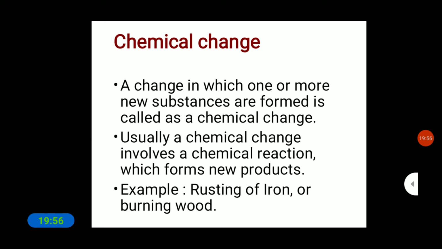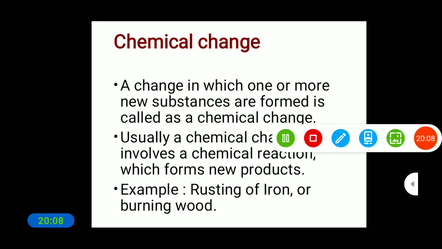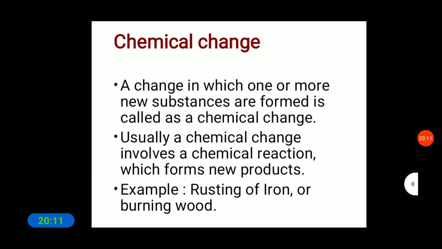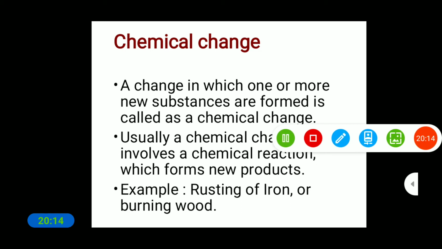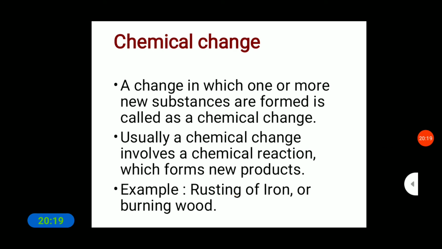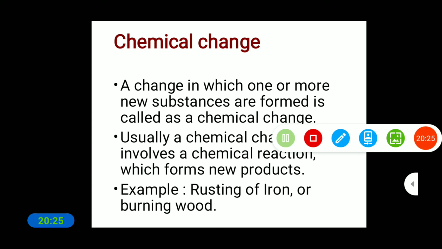Okay, these two are the examples of what? Chemical change. Okay, so in this rusting of iron, what takes place? Rusting of iron means, as you can see, when you expose iron to the atmosphere, what will happen? Rusting takes place. Yes, why? Because iron is there, no? Iron reacts with, that is the,